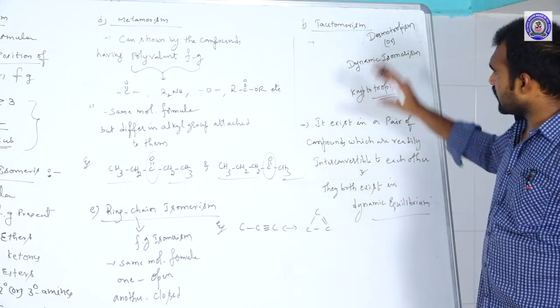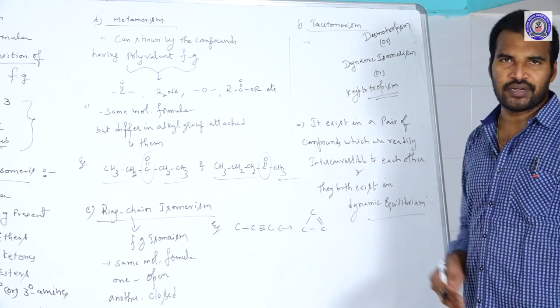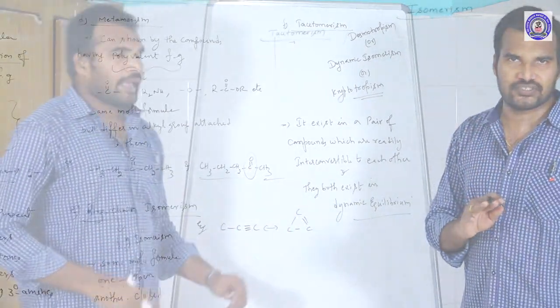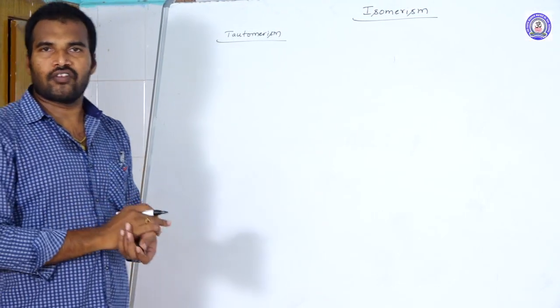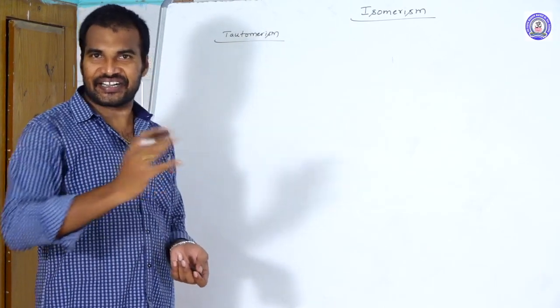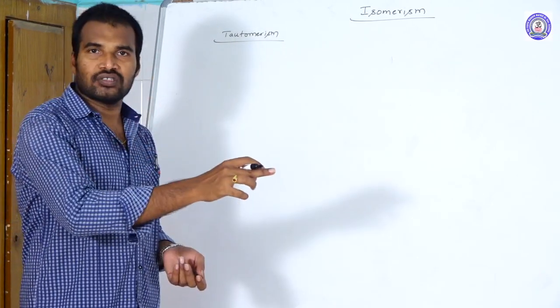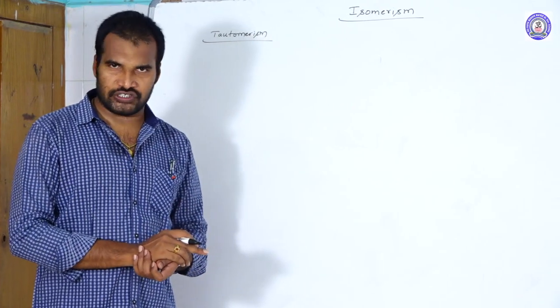And those isomers we call as what? Tautomers, and this phenomenon we call as what? Tautomerism. Tautomers are nothing but a pair of compounds which are readily interconvertible to each other, and they both are at dynamic equilibrium to each other.